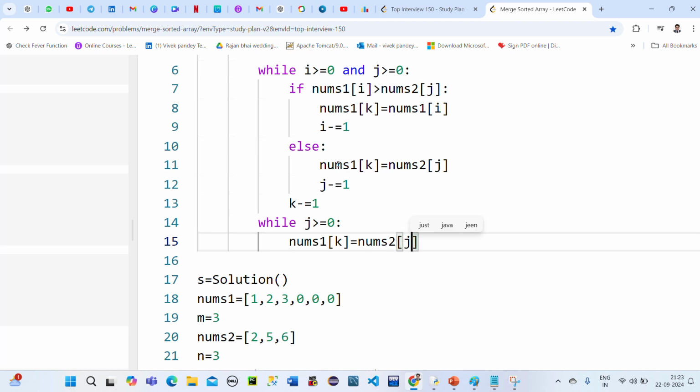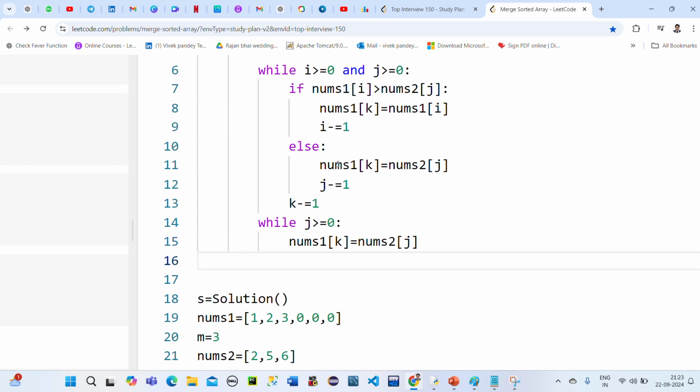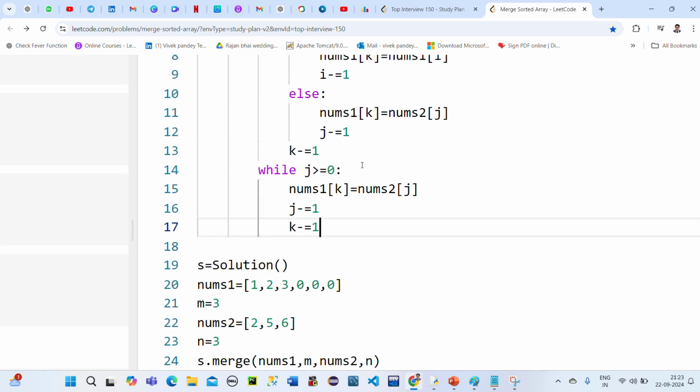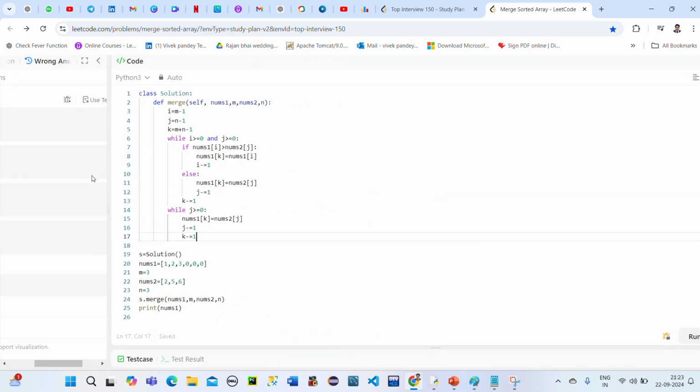For the remaining elements this loop I am writing. Here again the same thing, j minus equal to 1, reducing the position, and k minus equal to 1.